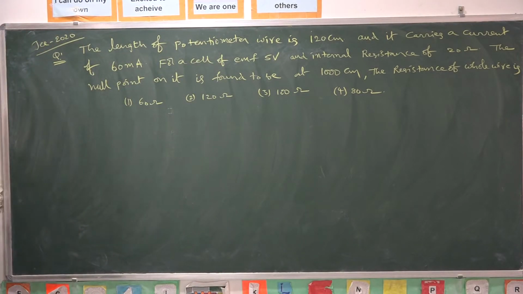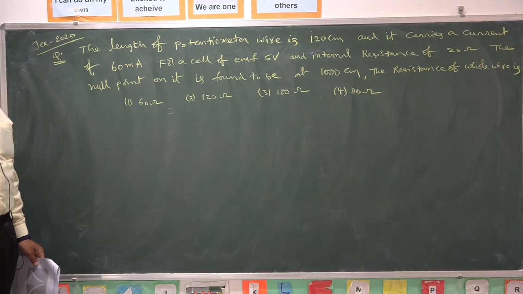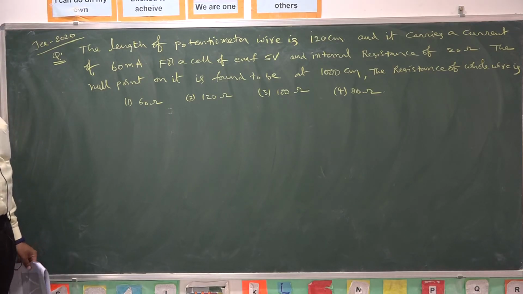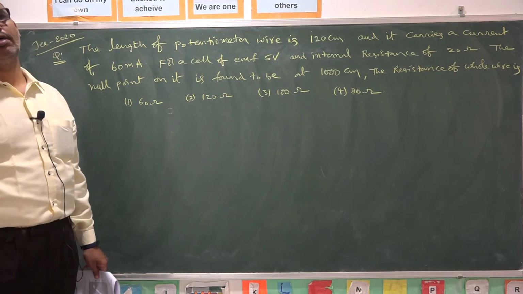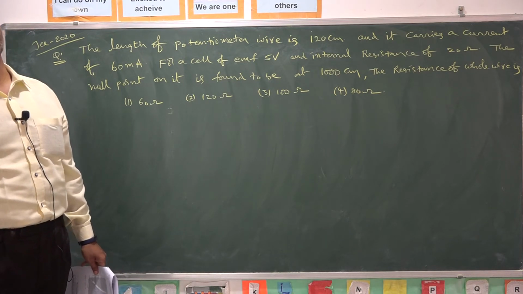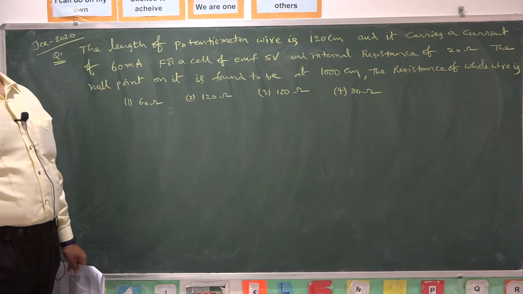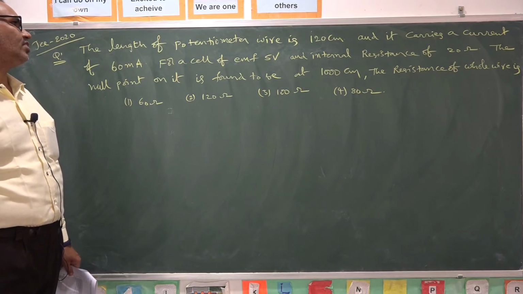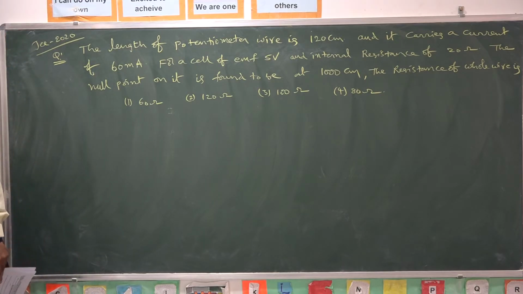So we need to have the solution. Before having the solution, you first recollect the knowledge related to the concept of potentiometer, and how the potentiometer is used for finding internal resistance. How can you compare the EMFs of two cells by using potentiometer? These concepts should be revised. So after revision of these concepts, you can solve this problem. Let us see the procedure of solving the problem now.